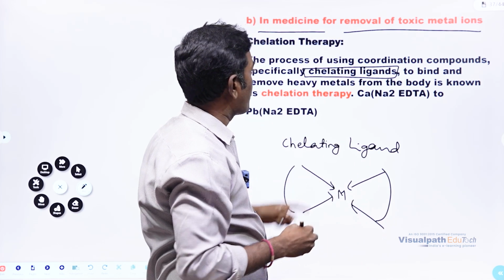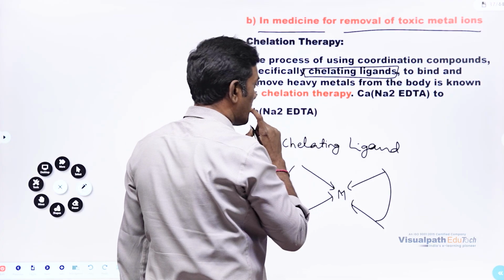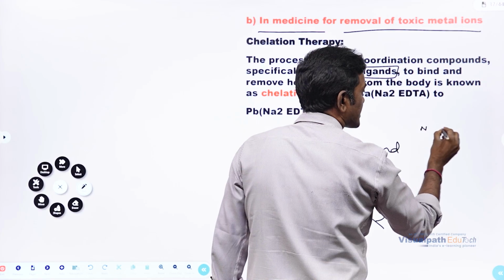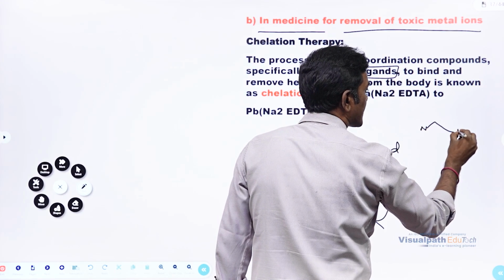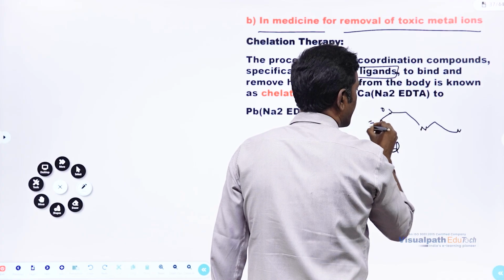So chelation therapy uses chelating ligands to bind and remove heavy metals. Imagine, we have already discussed ethylenediaminetetraacetate. How many chelating sites have we discussed? We have discussed 6 chelating sites, right?